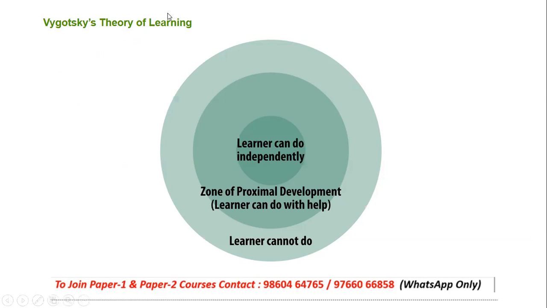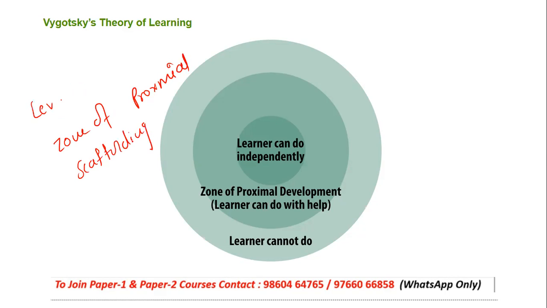Vygotsky's theory of learning. There are many such topics based on which this theory comes as a question. So let us take an example. When I talk about Vygotsky's theory, it is also called the zone of proximal development. There were questions based on this. There is a topic called scaffolding in this. I'll explain what exactly it is.